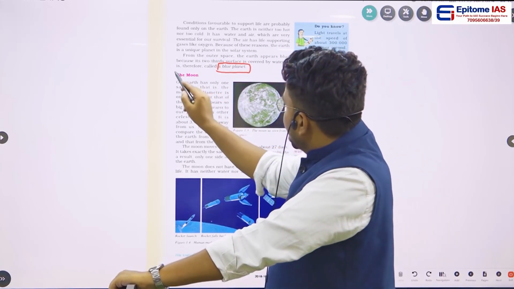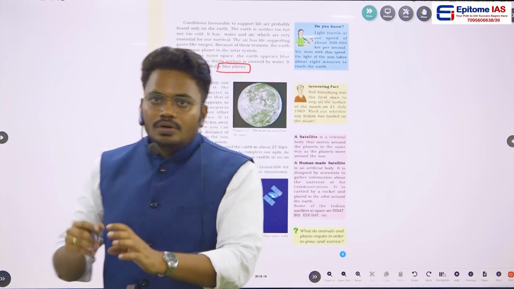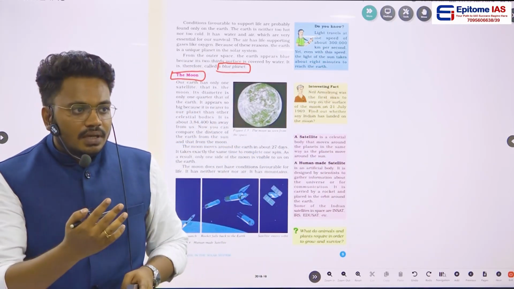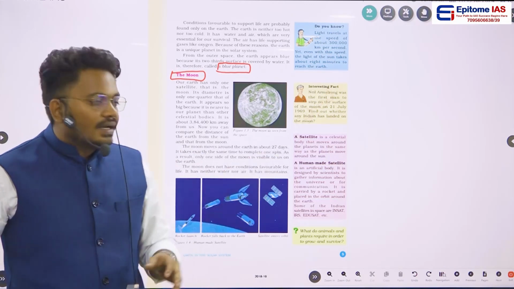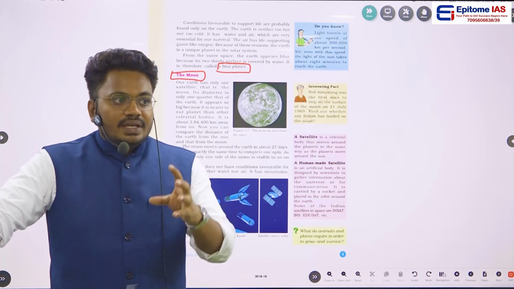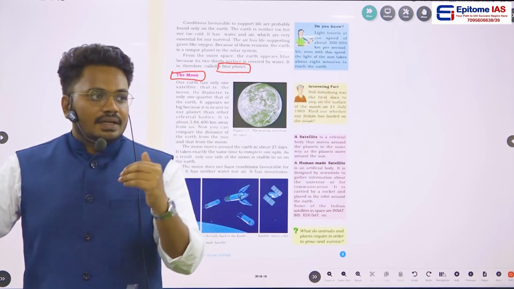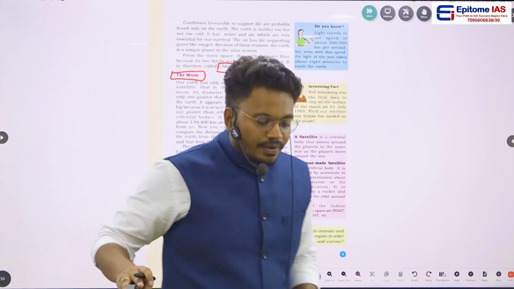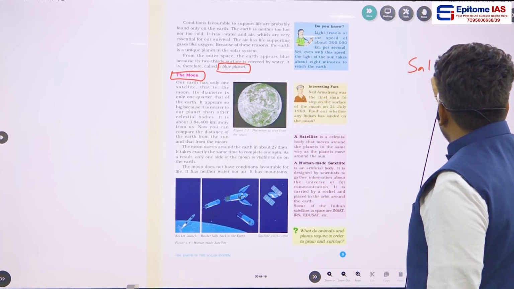And then we have to see about the moon. As I told you earlier, the moon revolves around the Earth, and the time taken to revolve around the Earth is 27 days. The moon is the only natural satellite that Earth has.